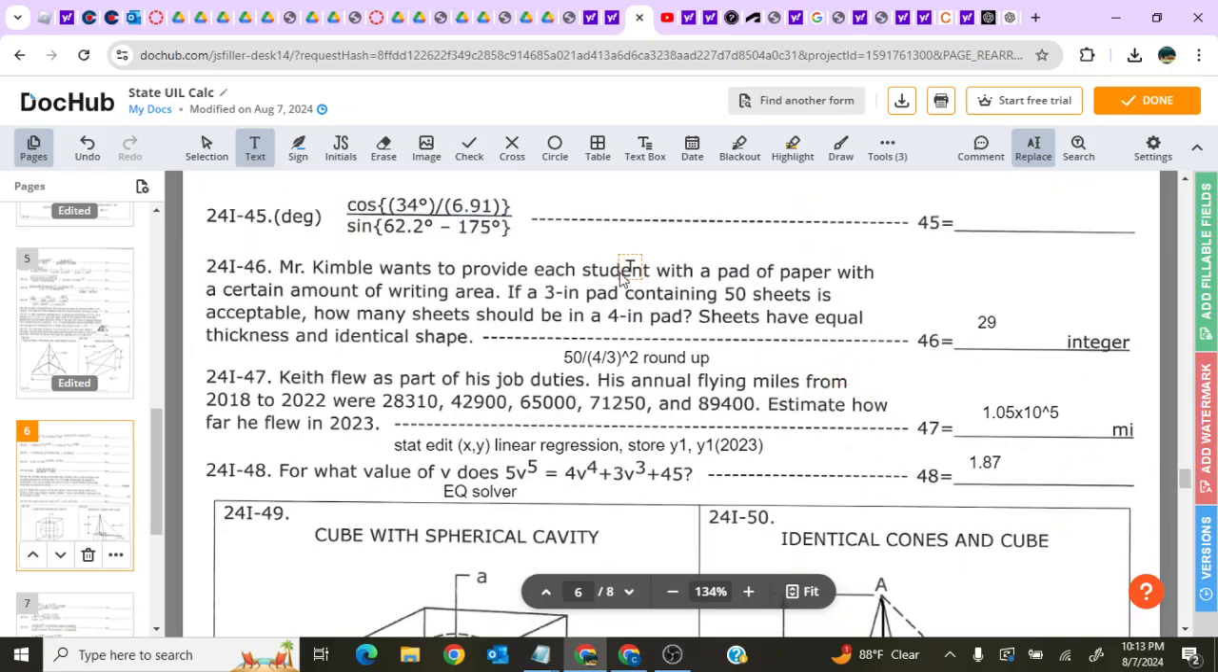46. Mr. Kimball wants to provide each student with a pad of paper with a certain amount of writing area. 3-inch pads containing 50 sheets is acceptable. How many sheets should be in a 4-inch pad? Sheets have equal thickness and identical shape.